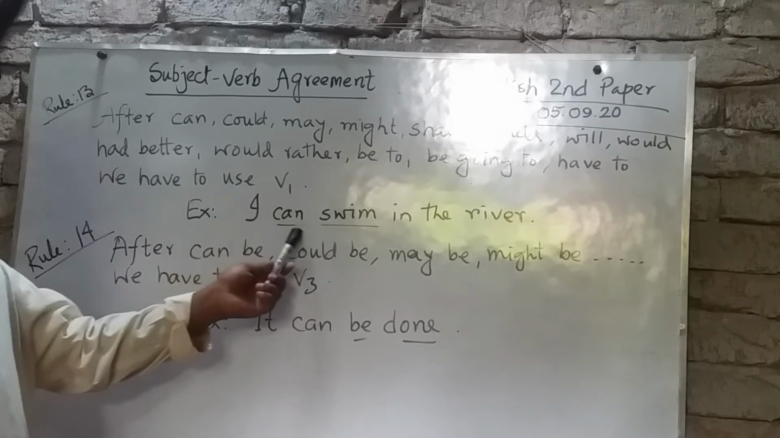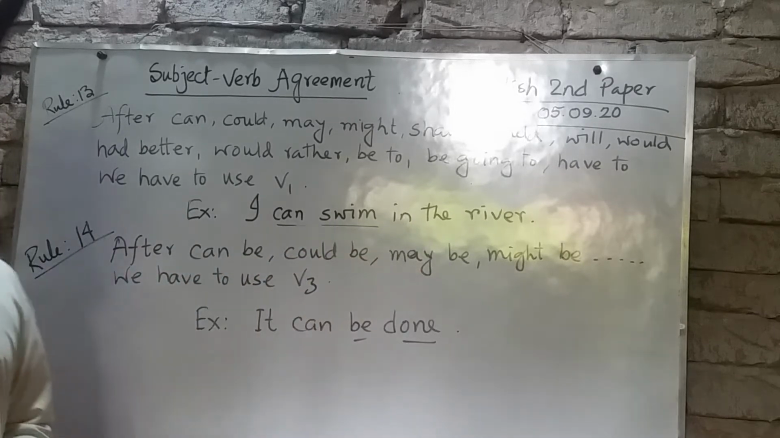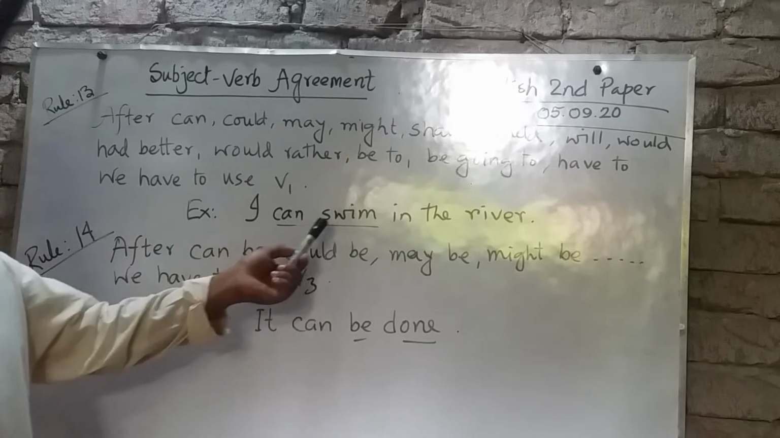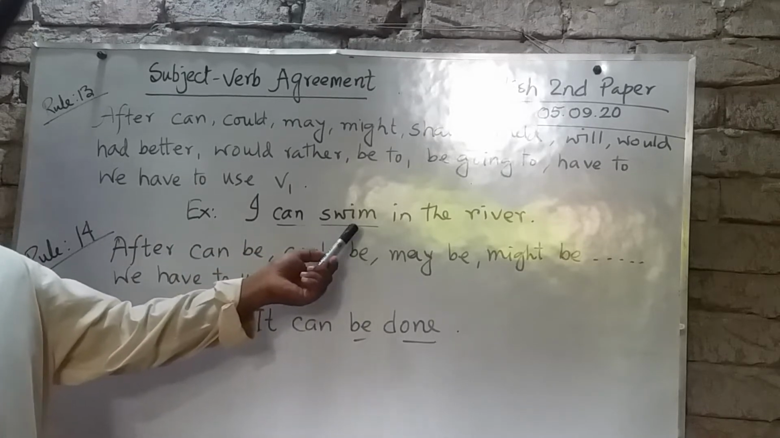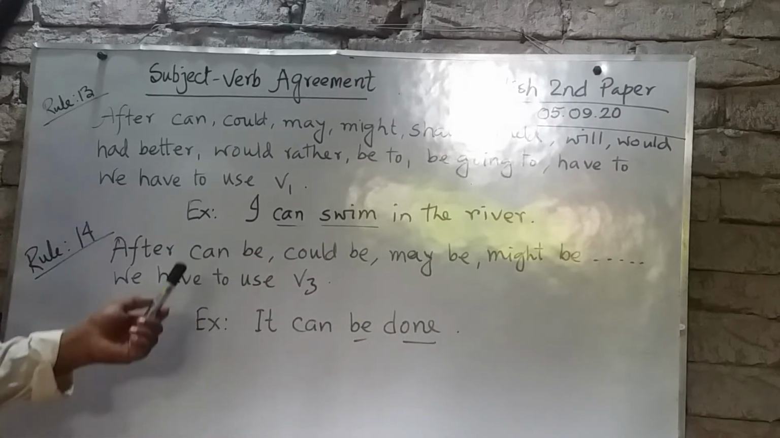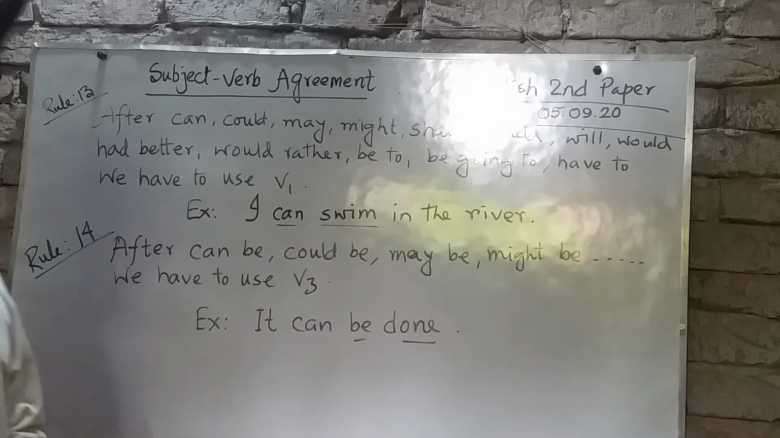Example: I can swim in the river. Here, after can, we have to use swim, the present form of the verb. So, I can swim in the river.